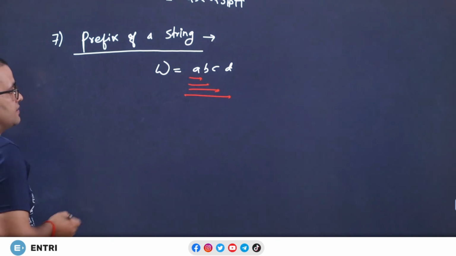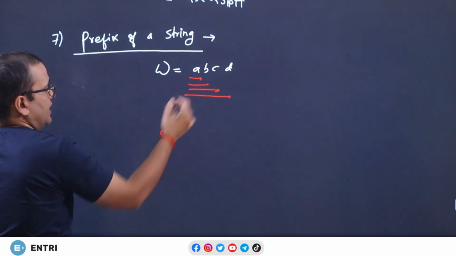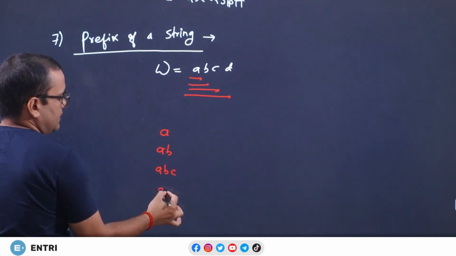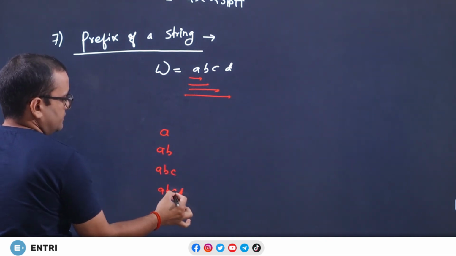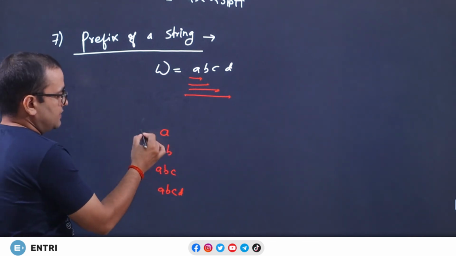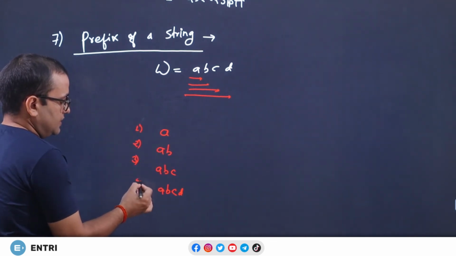If someone asks me what are the prefixes, I will say A is the prefix of ABCD, then AB, then ABC, then ABCD. The set of leading symbols. This is one of the possible prefixes, this one is also, or this one is also.